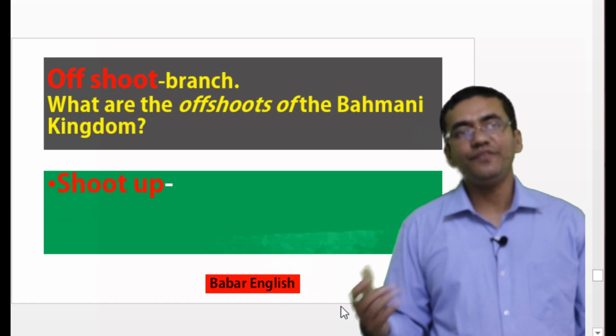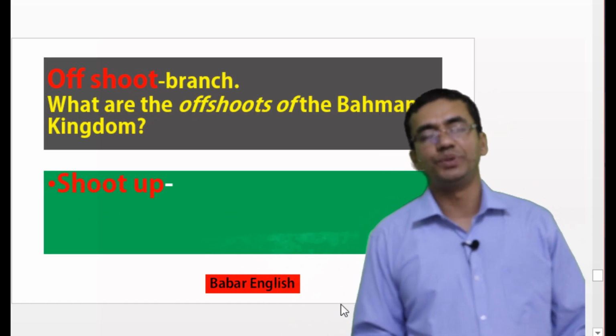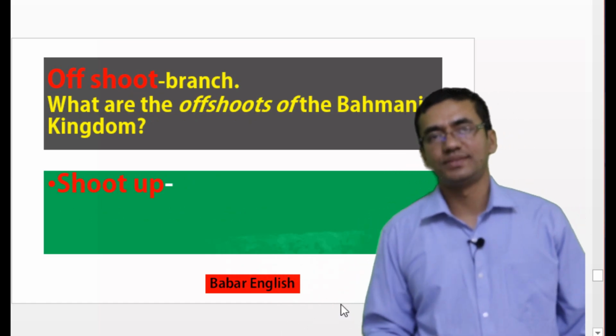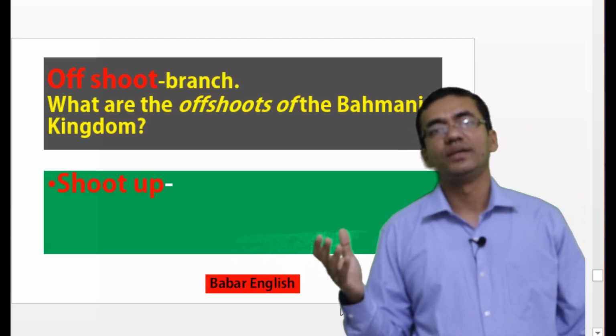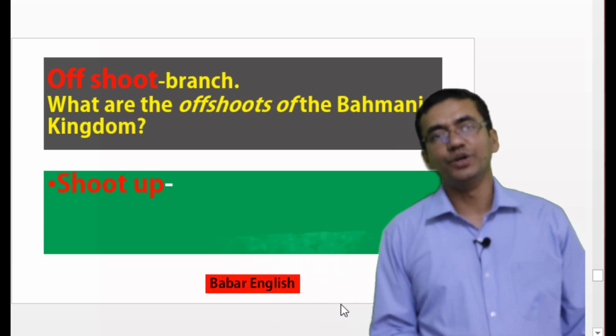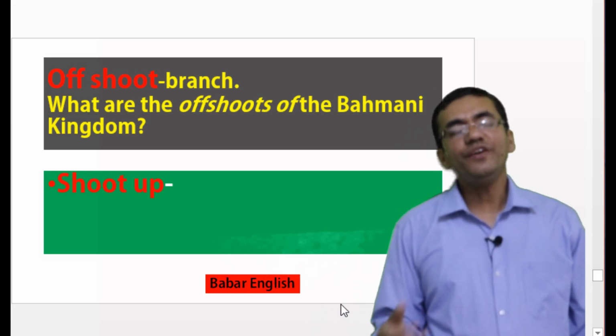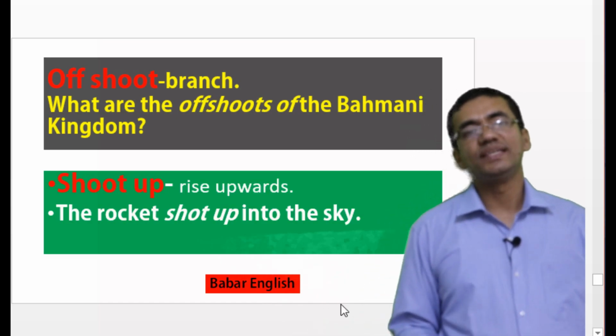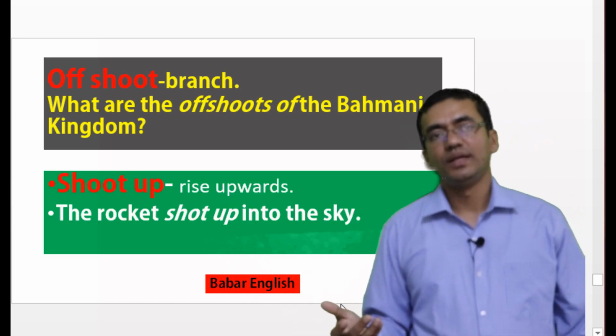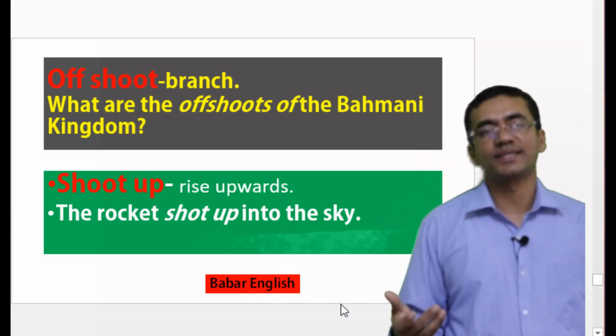Now the next word is offshoot. Offshoot means branch. Suppose you can tell what are the offshoots of this Bahmani kingdom. Now if you invert this word, it will become shoot up. Shoot up means rise upwards. The rocket shot up into the sky.